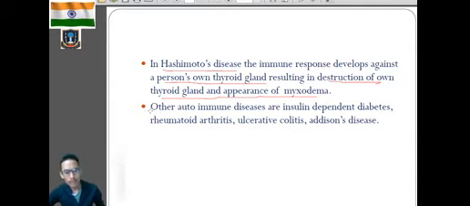Clear? Other autoimmune diseases are insulin dependent diabetes. You know what diabetes is. Then we have rheumatoid arthritis, that means inflammation of the joints. And remember, rheumatoid arthritis means inflammation of the joints. Then we have ulcerative colitis, meaning inflammation of the digestive tract. And Addison's disease, in which the adrenal gland will not produce enough hormone. So these are the examples of autoimmune disease.